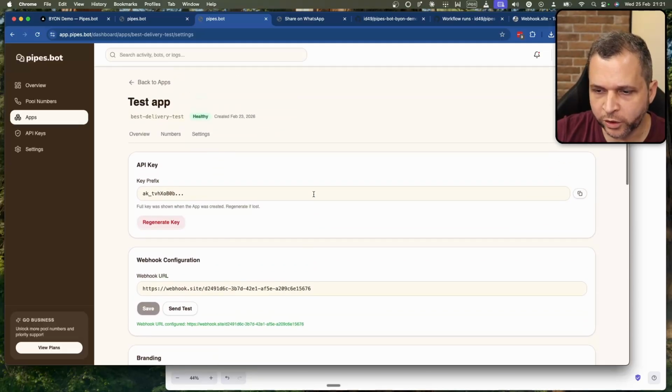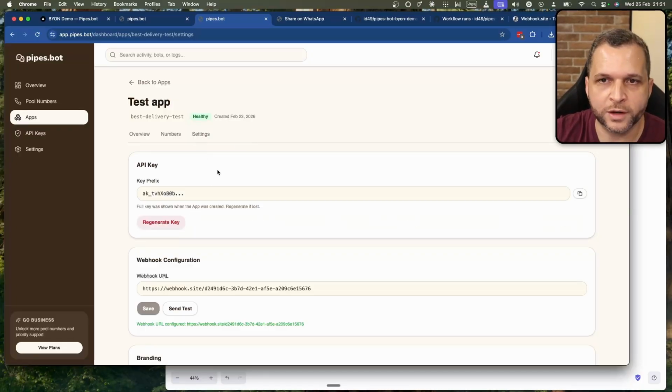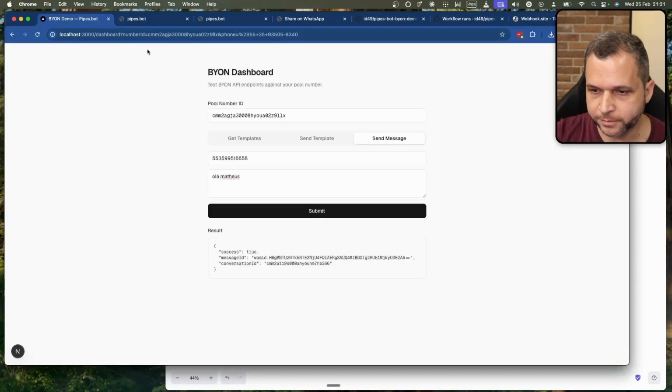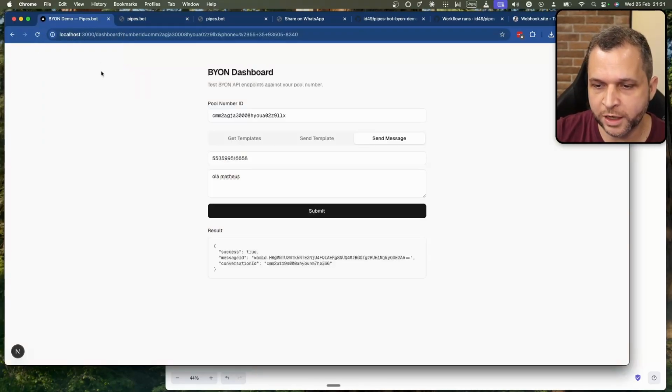And another thing that we can do, if we are going to create an app or an internal app, I can connect the number directly here, so I don't need to use the onboarding phase. So how does the onboarding look? We have here a way of testing this. So I'm going to add this to the documentation.